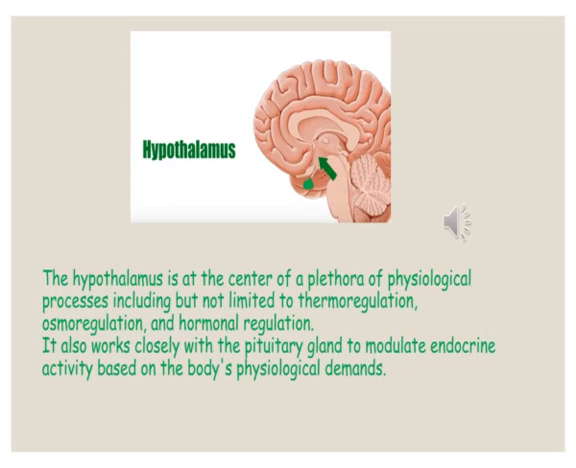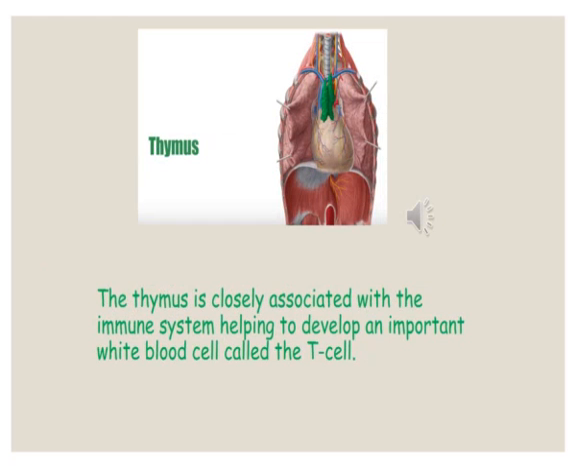The hypothalamus is at the center of a plethora of physiological processes including but not limited to thermoregulation, osmoregulation and hormonal regulation. It also works closely with the pituitary gland to modulate endocrine activity based on the body's physiological demands. Closely associated with the immune system, helping to develop an important white blood cell called the T cell.